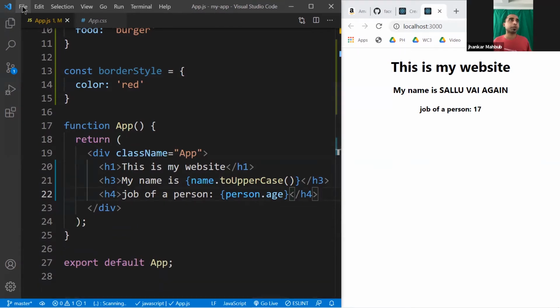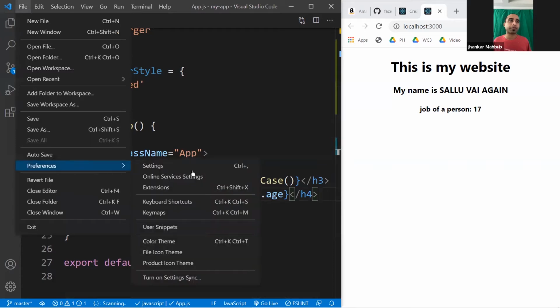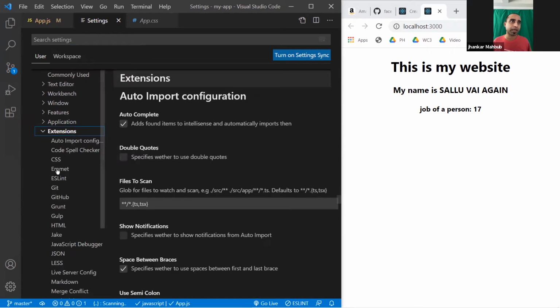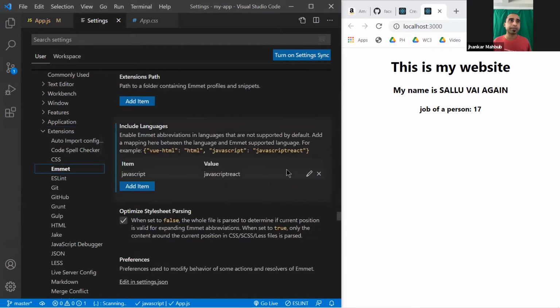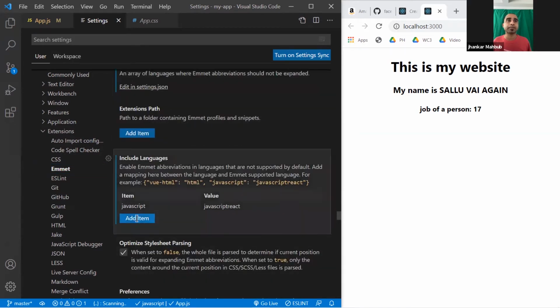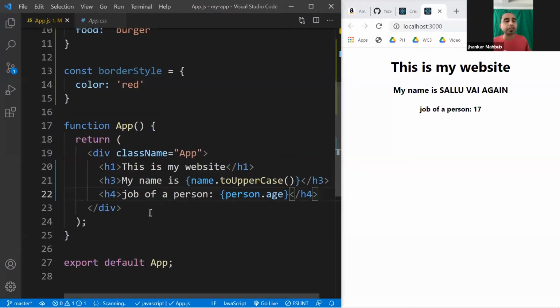All you need to do is go to File and Preferences. In the settings, go to Extensions and then Emmet, and here you will see Include Language. I already added JavaScript React. In your case, it would be empty. So all you need to do is add an item and give the name exactly javascript, and the value would be javascriptreact. You have to do this, and after that it will work. And if it doesn't work, don't worry, just type it as it is.